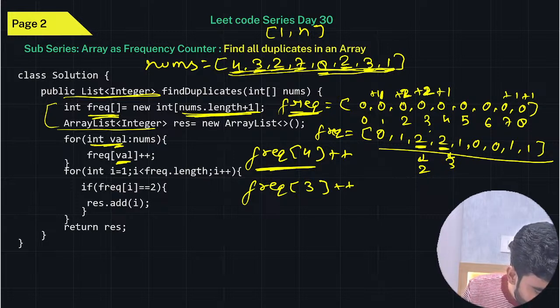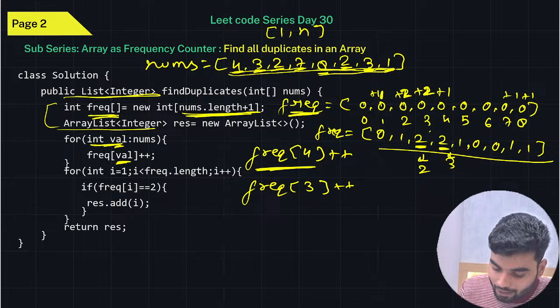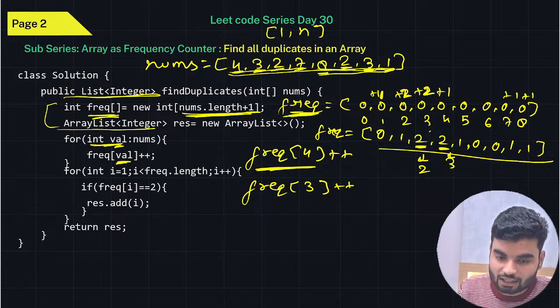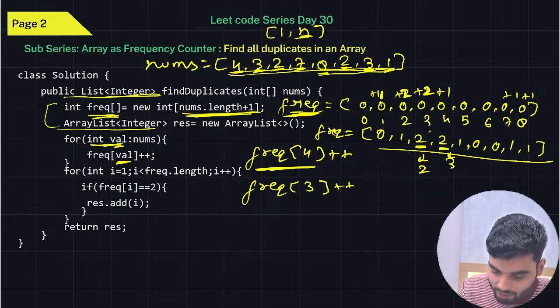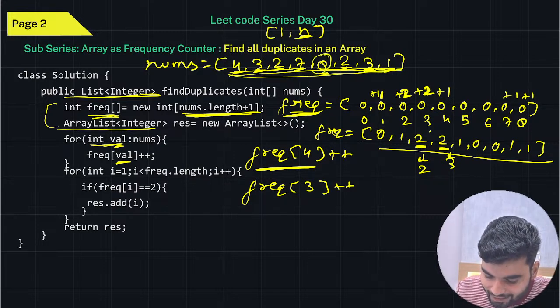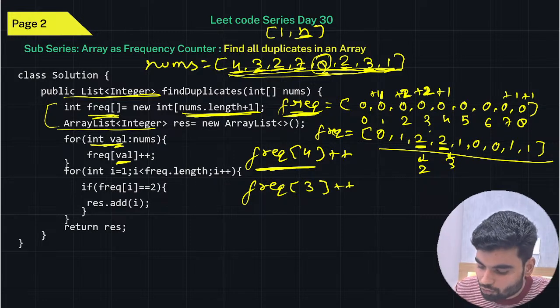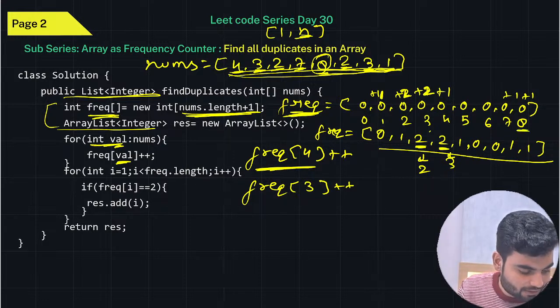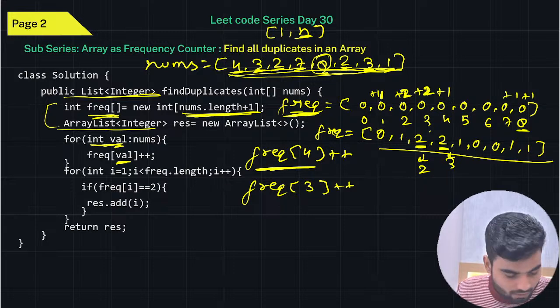I wanted to ask why length plus 1? Because it already gives length, not index. Shivam, actually I'm telling you, because you're using another array, the frequency array, there you want to store the values as indexes. If the length is n, the maximum value you can have is equal to the length, that is 8. If you want to use 8 as an index, you must have an array list or vector of length 9. Only then will you have the last index as 8. That's why we are doing this. If length is 5, then the last index is 4, correct.